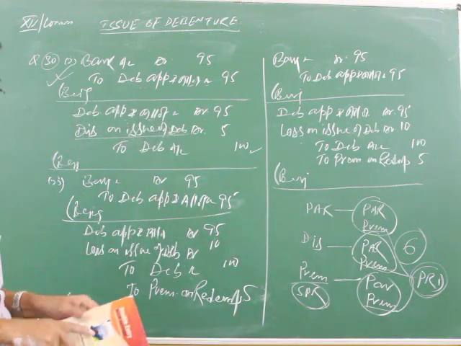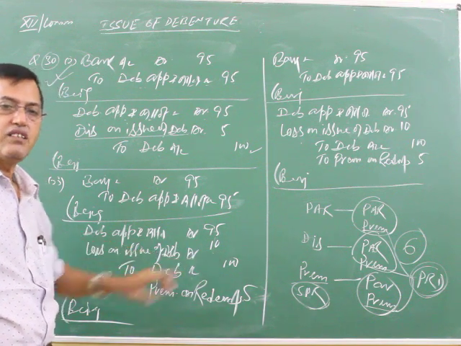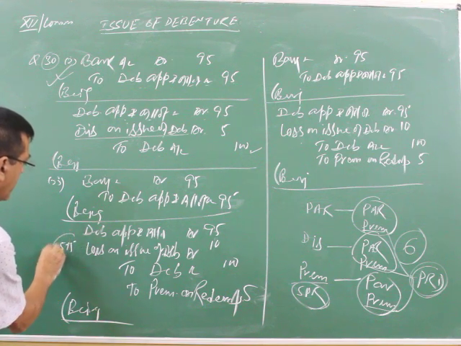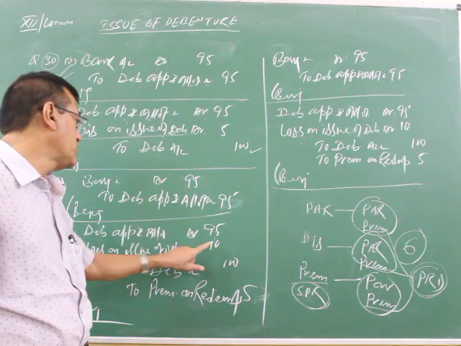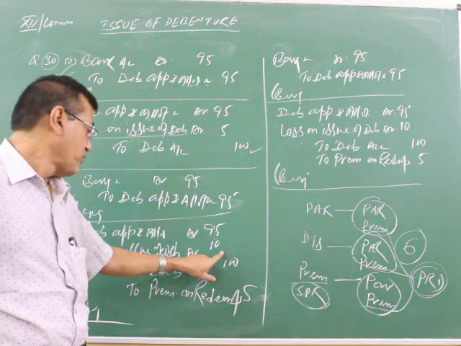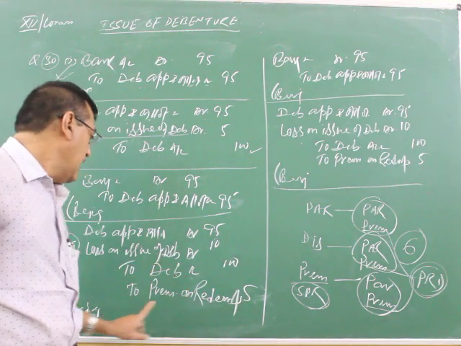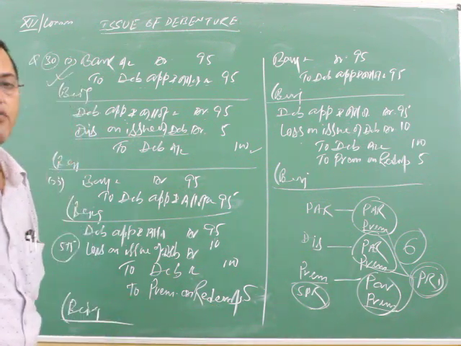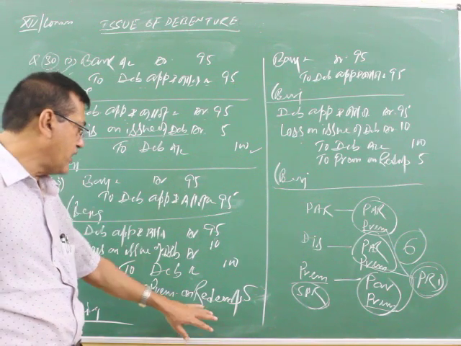Here there are two options. Directly you may write loss on issue of debenture 10 rupees, where 5 rupees is the discount and 5 rupees is the PRD. Otherwise you may write separately, discount on issue of debenture 5 rupees, loss on issue of debenture 5 rupees, then to debenture account how much? 100 going out, and premium on redemption, because you are going to redeem more than the face value, that will be termed as PRD, premium on redemption.